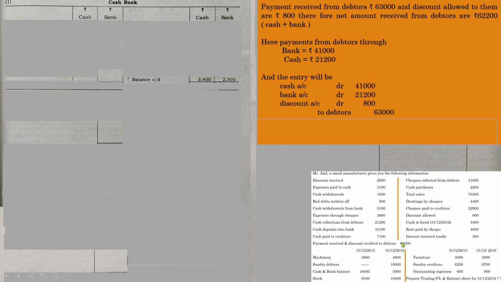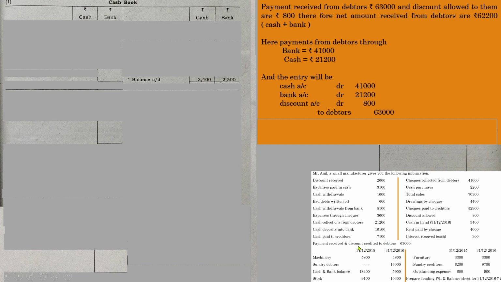And here it is specifically mentioned that discount also has to be adjusted in this amount. That is the meaning. So this 63,000 is the total amount, and within that a certain amount of discount has been adjusted. So from that you need to understand, from 63,000, how can you know that a certain amount of discount was adjusted?